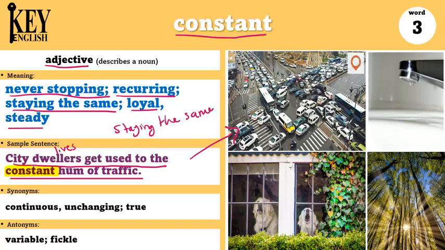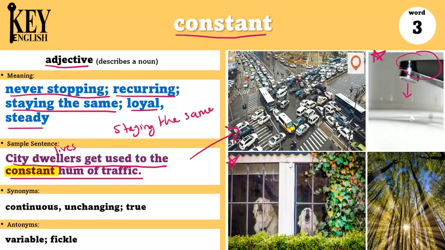Another example would be, there was a constant drip from the leaky faucet. Maybe this faucet is broken, so some water is dripping out, and it is a constant drip. It doesn't stop, it happens again and again.